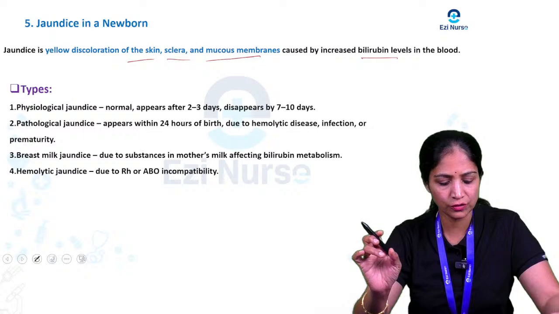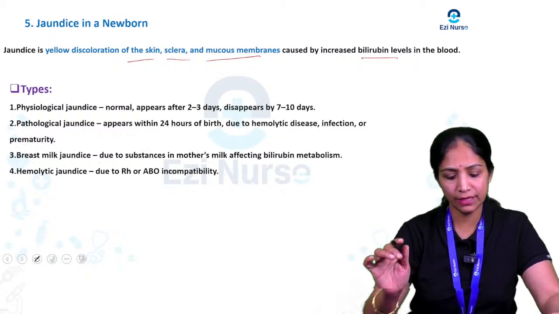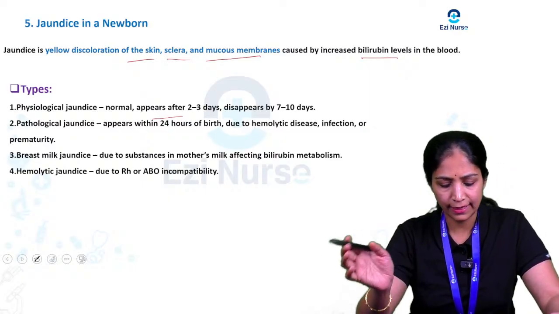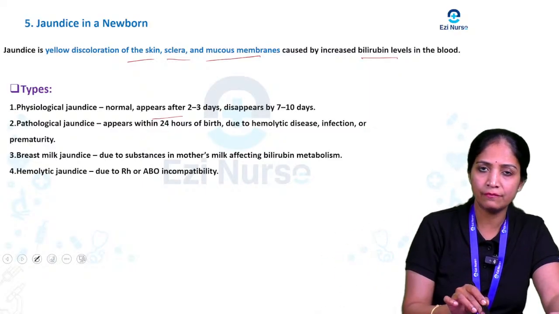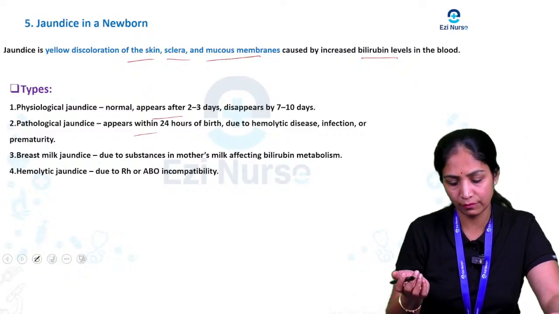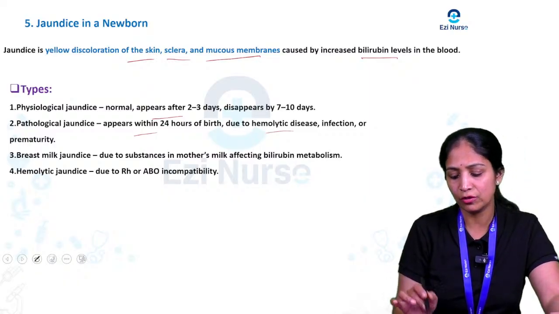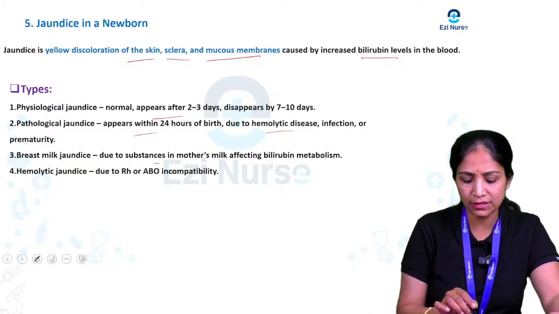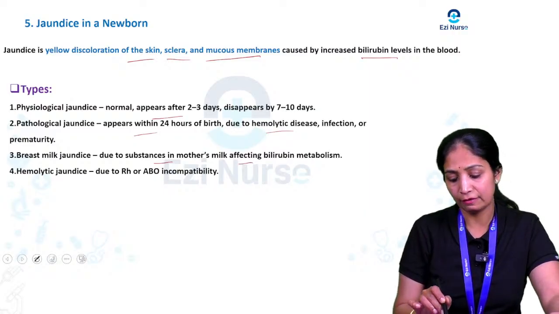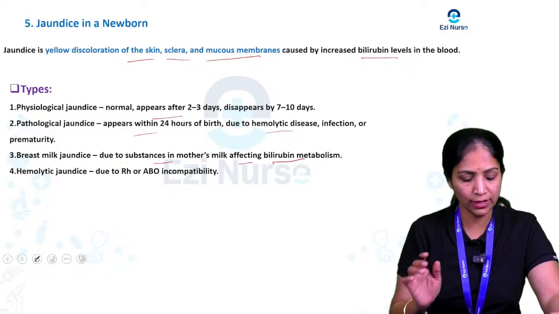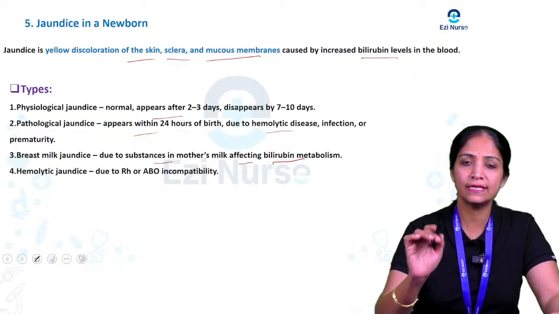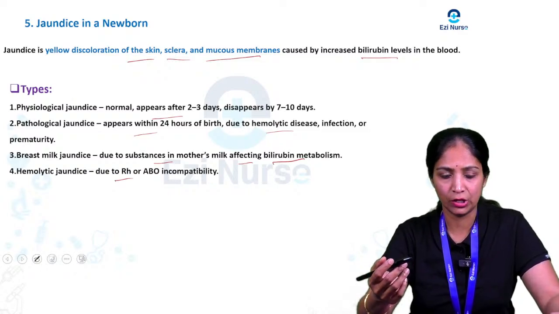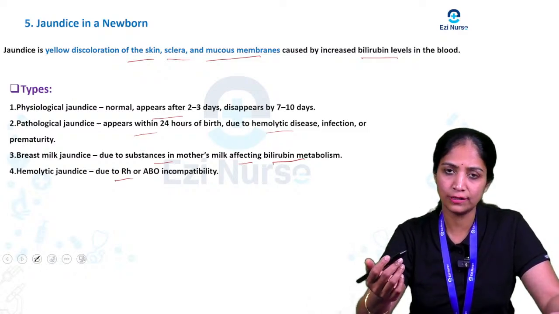What is physiological jaundice? Usually it normally appears after 2 to 3 days and disappears by 7 to 10 days. Pathological jaundice usually appears within 24 hours after the birth of the baby, due to some hemolytic diseases or infection. Breast milk jaundice is due to a substance in the mother's milk affecting bilirubin metabolism. Next is hemolytic jaundice, which is because of Rh or ABO incompatibility. So these are the different types of jaundice in a newborn.